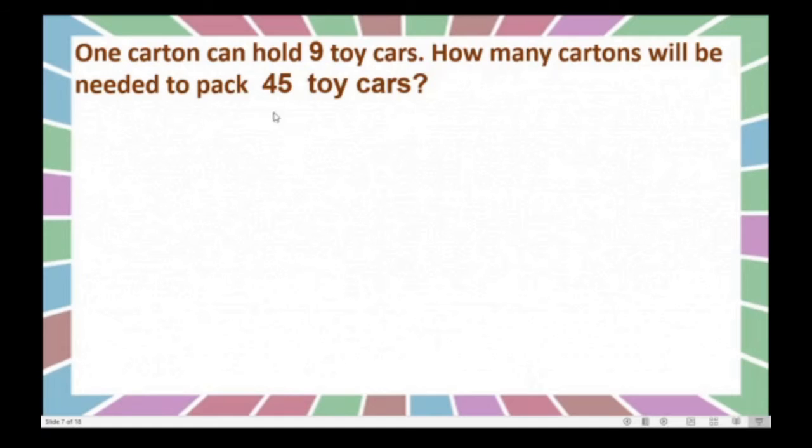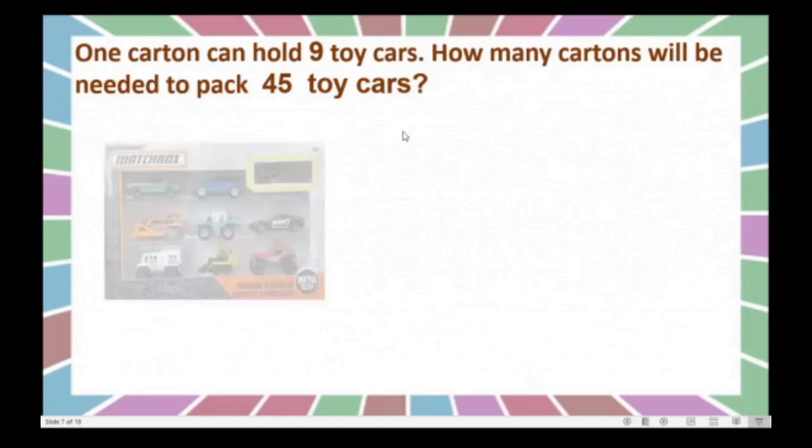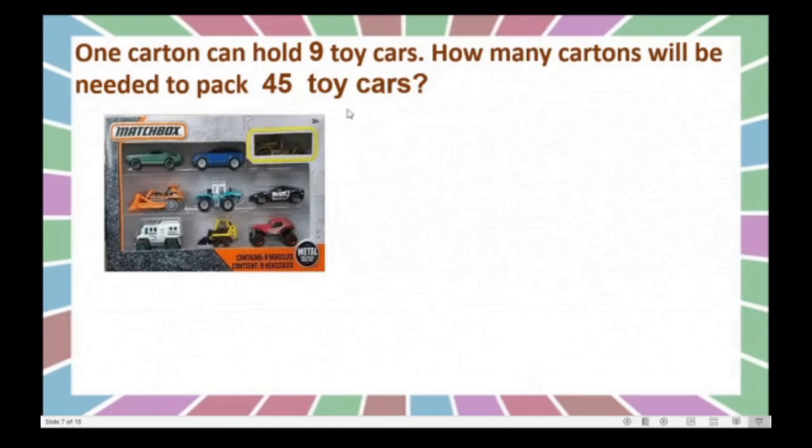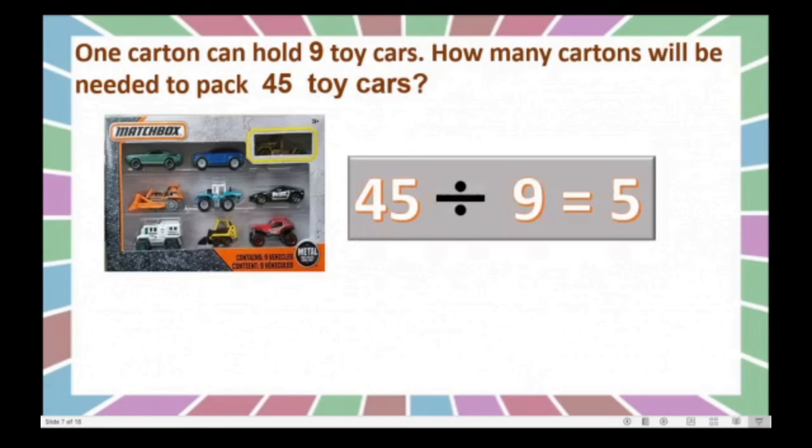Here again, the same thing, we will write in another form. See here, we know that 9 toy cars we can arrange in one carton, and we have 45 toy cars. So we can write like this: 45 divided by 9. 45, the total number of cars, divided by 9, which is the number of toy cars that we can arrange in one carton.